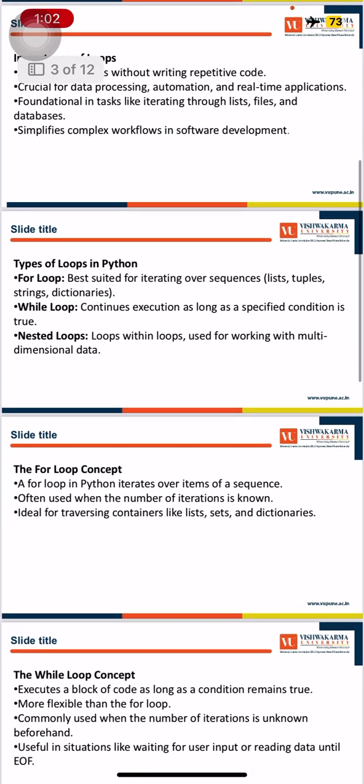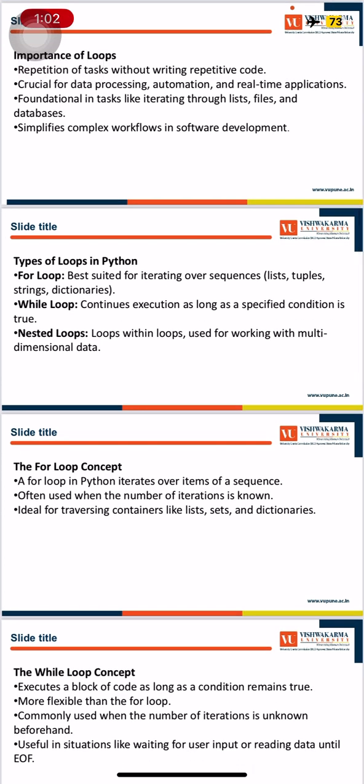Types of loops in Python. For loop, best suited for iterating over sequences: lists, tuples, strings, and dictionaries. While loop, continuous execution as long as specified condition is true. Nested loops, loops within loops used for working with multi-dimensional data.